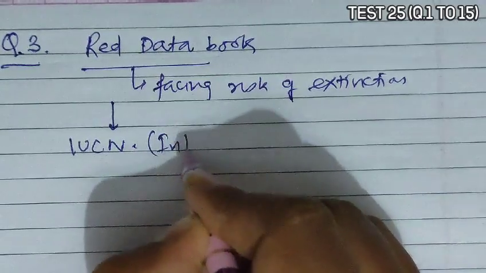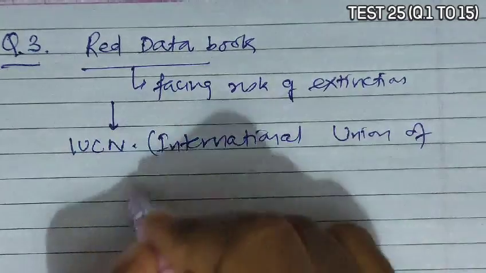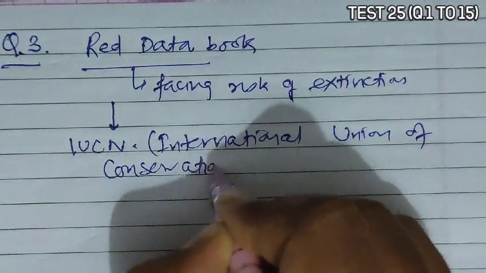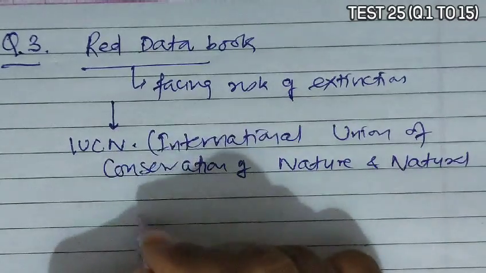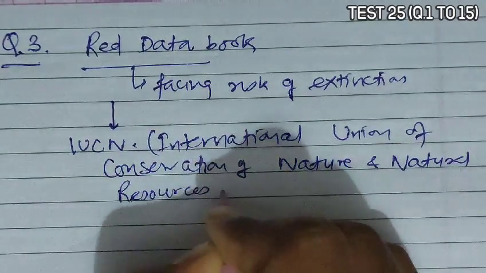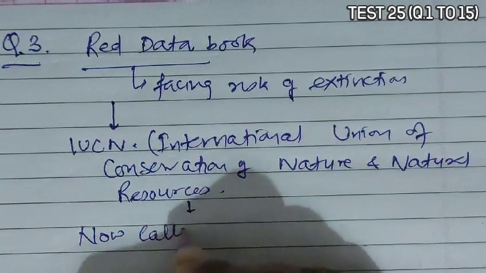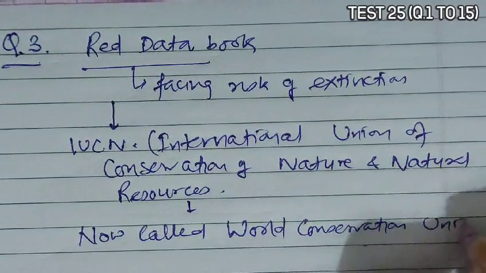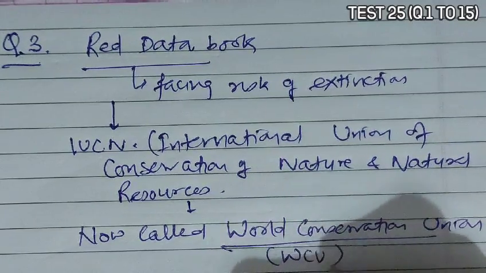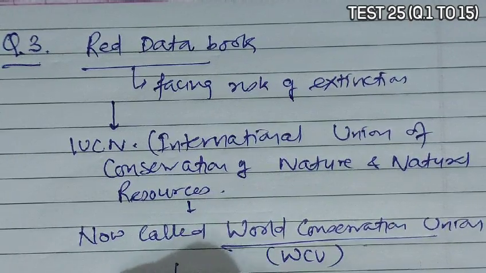IUCN stands for International Union of Conservation of Nature and Natural Resources, which is now called the World Conservation Union, that is WCU, and the headquarter is at Morges, Switzerland.